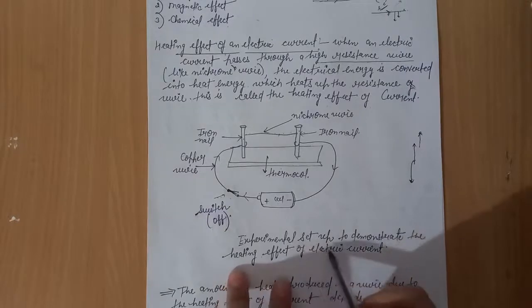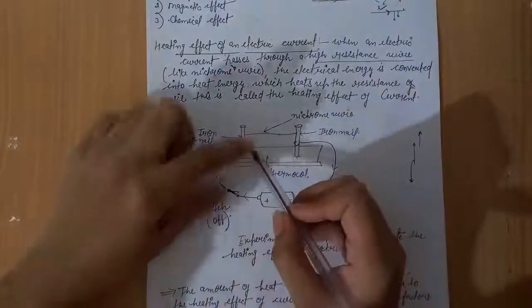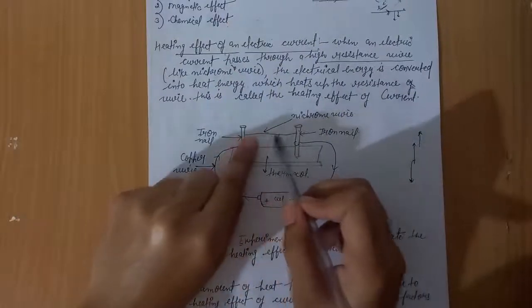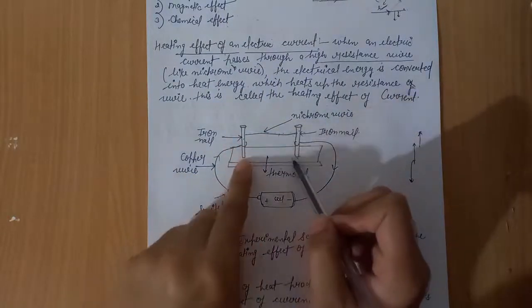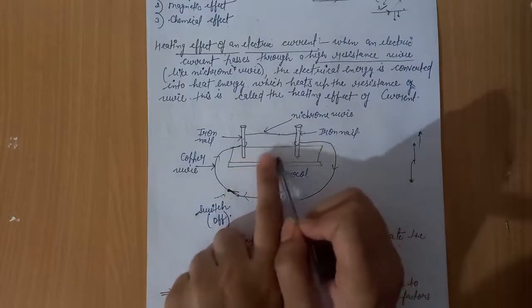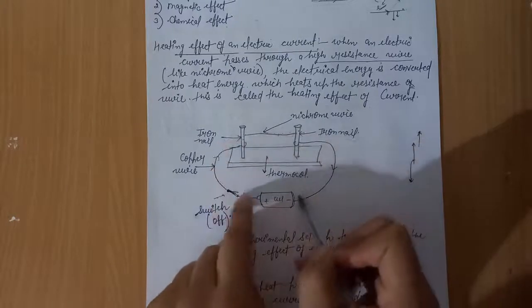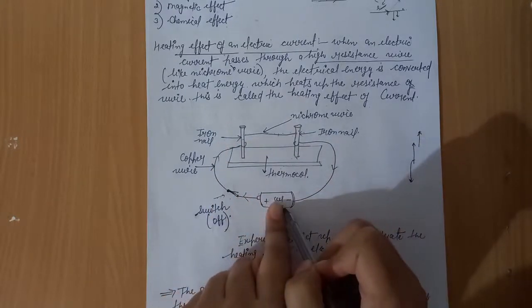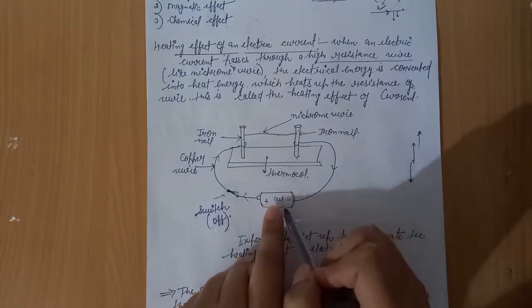This is the experimental setup to demonstrate the heating effect of electric current. Here are two iron nails, and there is one nichrome wire attached to these iron nails. The iron nails are attached to this thermocol, and are connected with wires, which are attached to the positive and negative terminals of the cell.